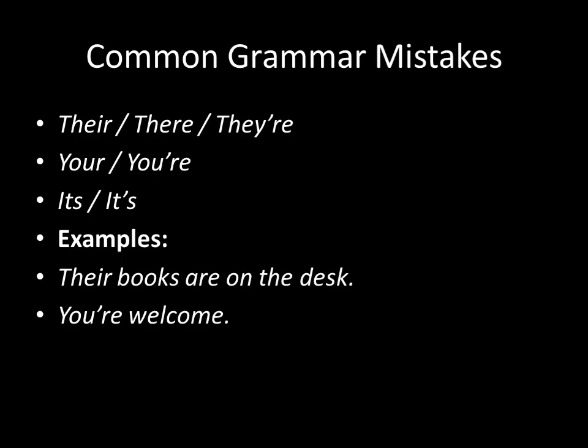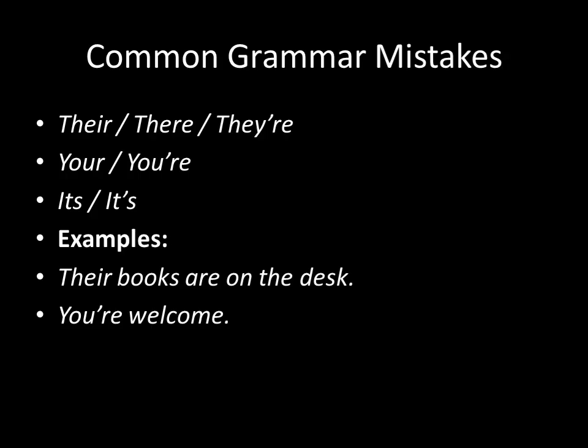Then what are the common grammar mistakes? We have a lot of common grammar mistakes, but I have given just a few. For example, there, their, and they're. A lot of people have confusion with this. I used to make these kinds of mistakes once. When you say their, it means they own it.